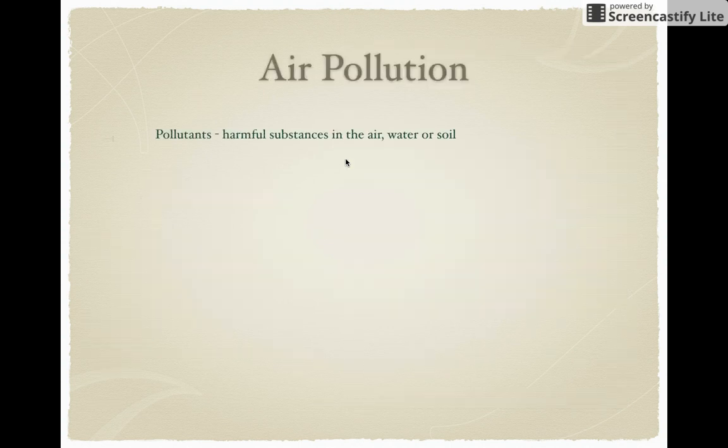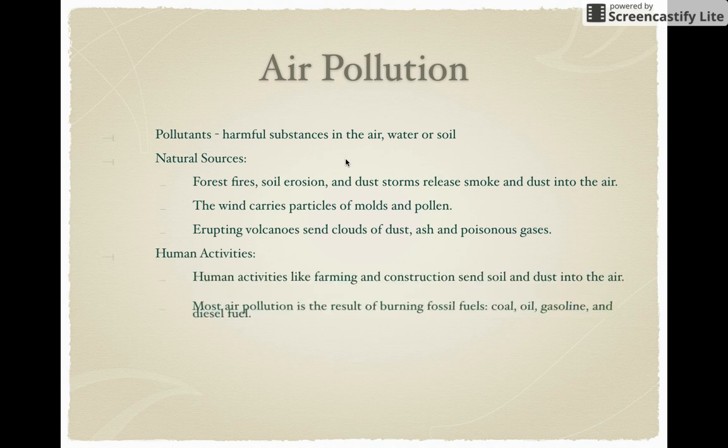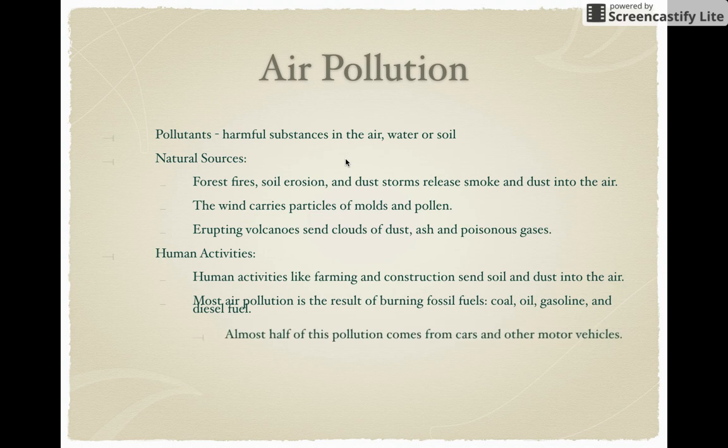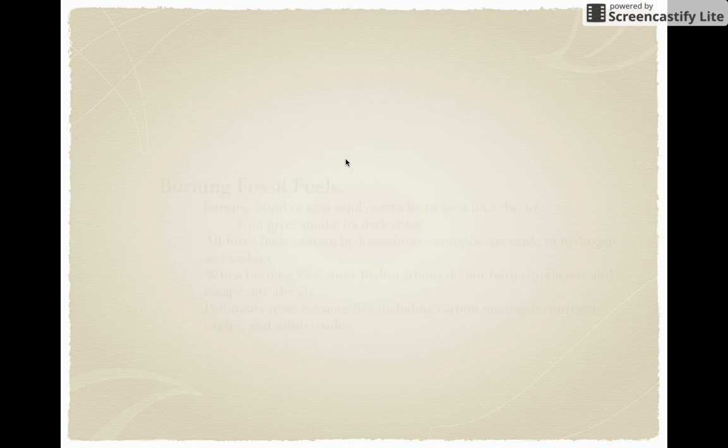Air pollution. So pollutants are harmful substances in the air, water, or soil. They can be from natural sources or they can be from human activities. Now, of course, we hear a lot about the human activities part, about the farming and the burning fossil fuels and things like that. But there's also natural pollution that happens, such as things from forest fires, from the soil being eroded, from wind carrying particles around, even from volcanoes. Now, of course, we don't have any majorly around us, but that still does pollute the air.